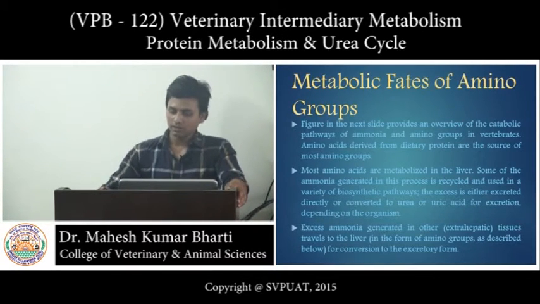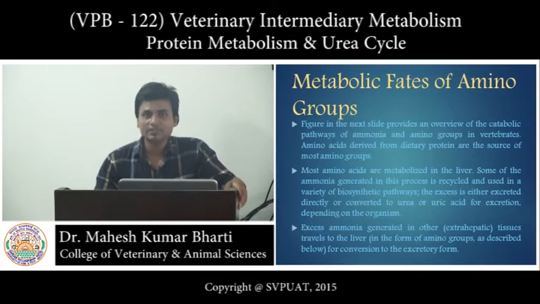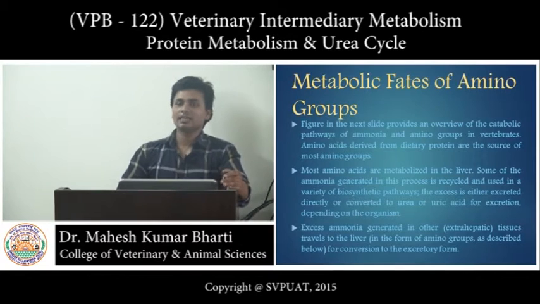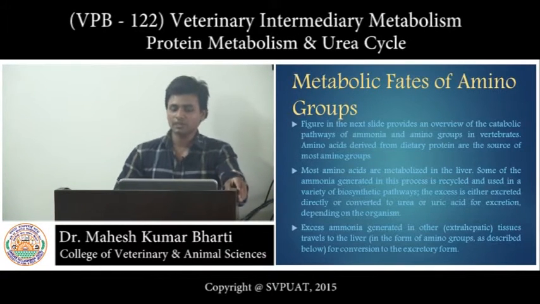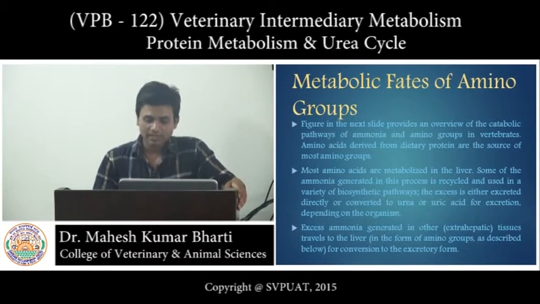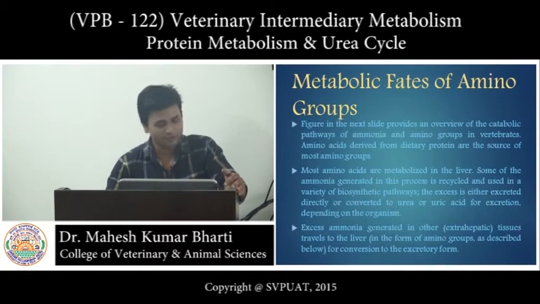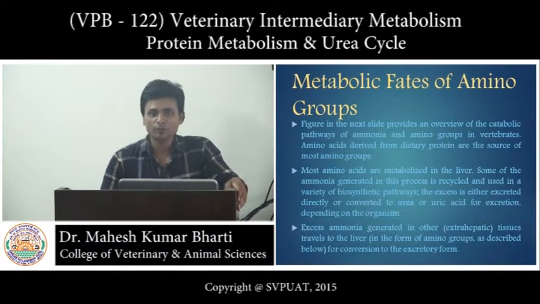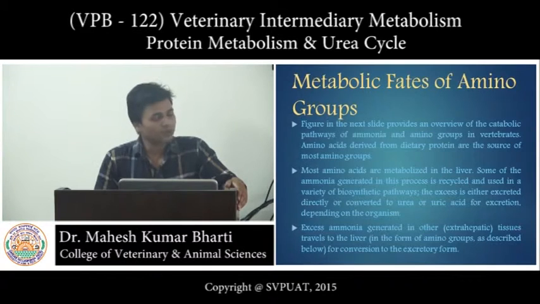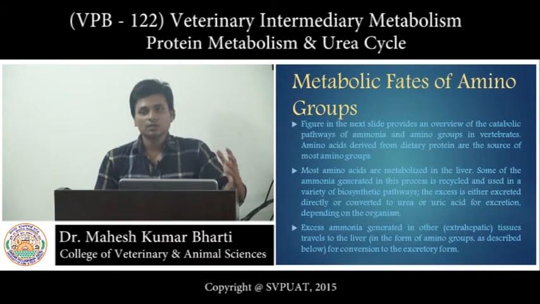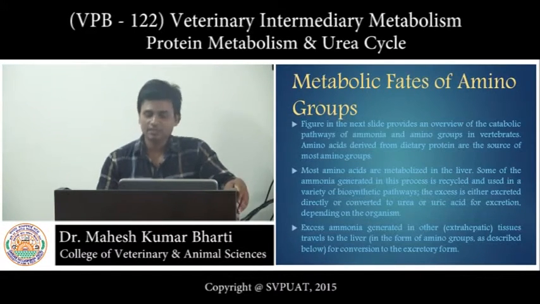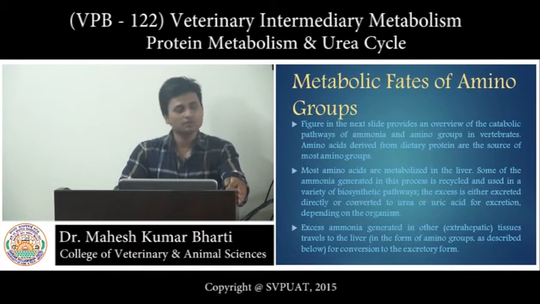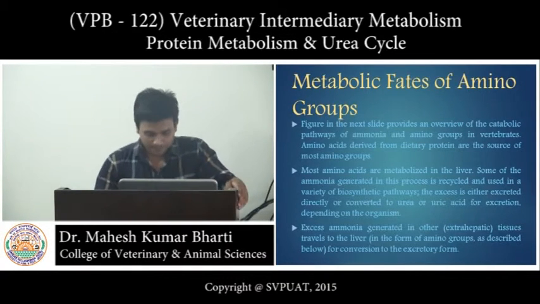And from different tissues, like in the case of muscle, the ammonia which is generally generated through protein degradation in the muscle cell is transported from muscle to the liver, because the complete degradation of ammonia, or the urea cycle, takes place in the liver. So the transport is necessary from the muscle to the liver, and this transportation of amino groups from the muscles to the liver takes place through the alanine cycle, which we will discuss later on.